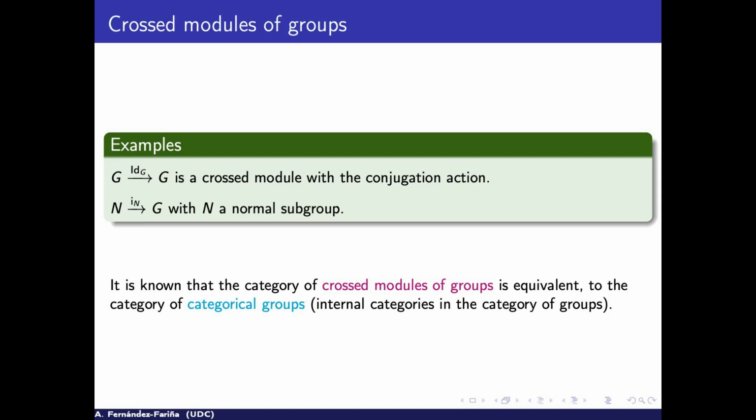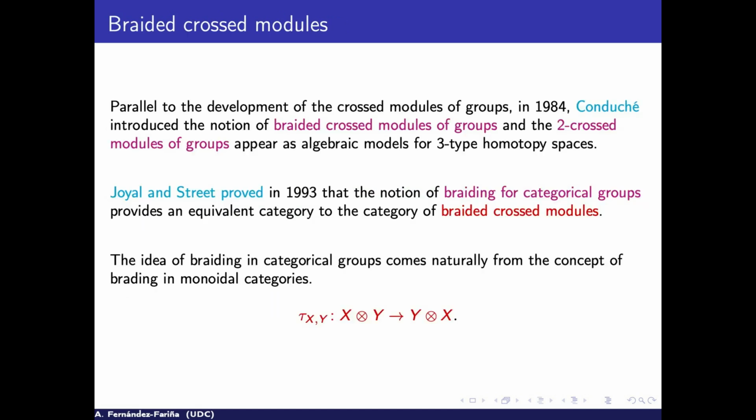So, if we advance a little in time, in 1984 Conduché defined the braided crossed module of groups and the 2-crossed module of groups. And Joyal and Street in 1993 proved that a braiding for categorical groups will give a braiding for crossed modules, and that this is an equivalence.